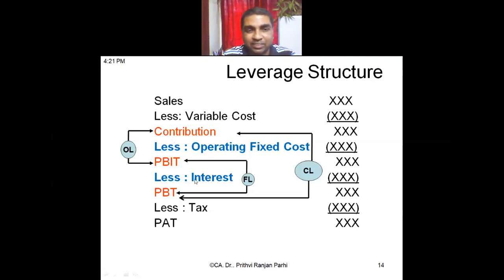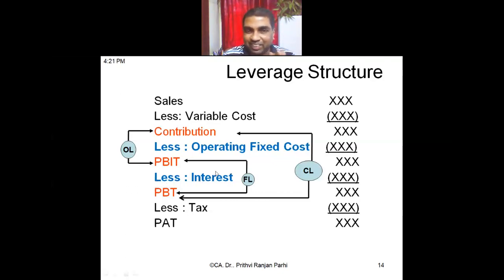Similarly, another fixed cost is interest. This is a financial fixed cost, and it is responsible for my financial leverage. So the formula for FL is again one step up, one step down. What is the formula? PBIT divided by PBT. Very good. Because if interest were not there, PBIT and PBT would be the same.